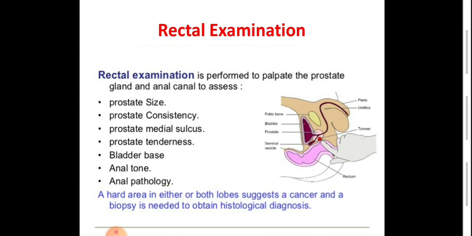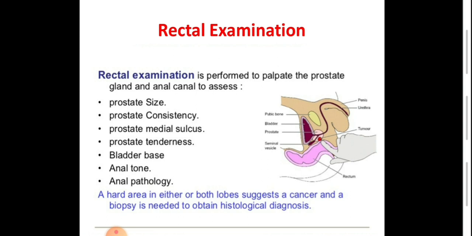The median sulcus, if it is deepened, may indicate a benign enlargement, hyperplasia. If it is obliterated completely, it may indicate carcinoma of the prostate. Tenderness of the prostate usually indicates inflammation of the prostate. It is painless and non-tender in malignancy, in normal prostate and in benign prostatic hyperplasia. The bladder base may be palpable.